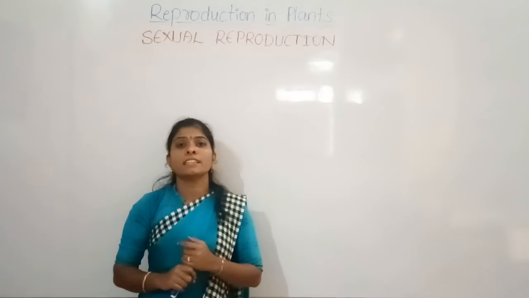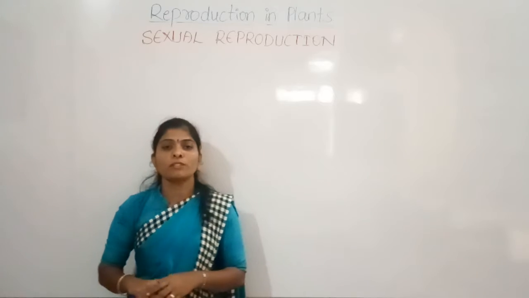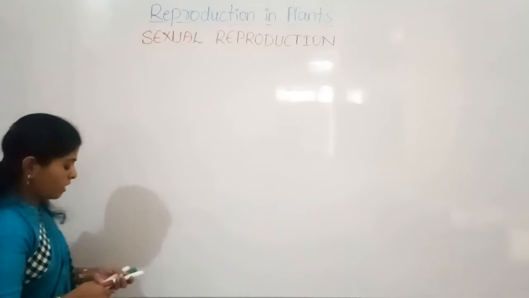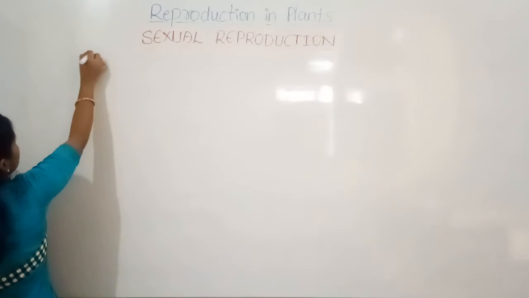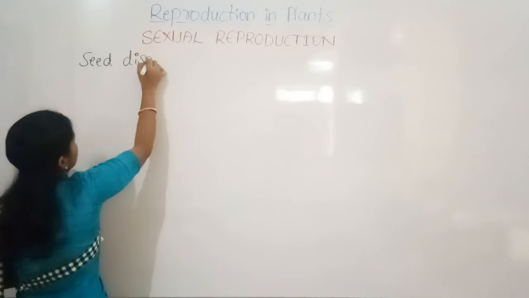Then how are those seeds dispersed, how do they move from one place to another? So that is what we can discuss now. Seed dispersal, how the dispersal of seed takes place.